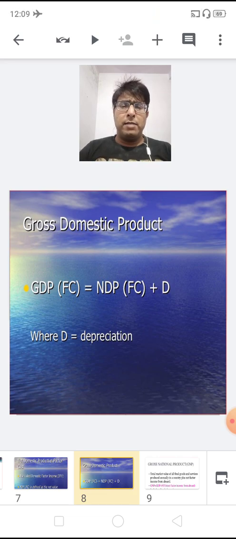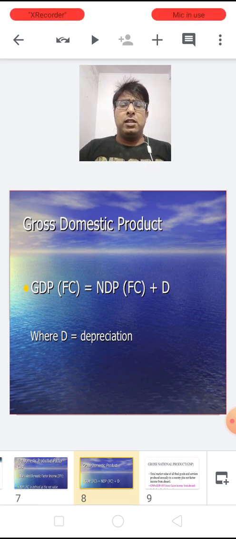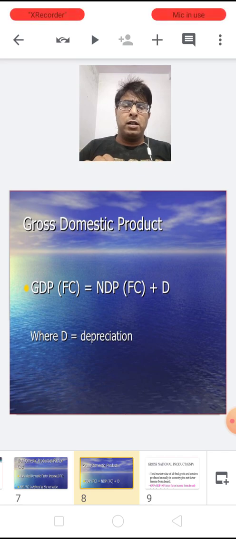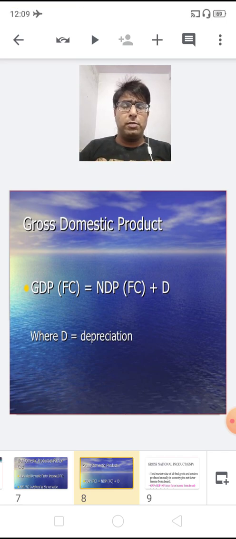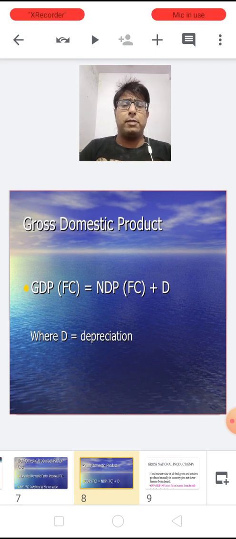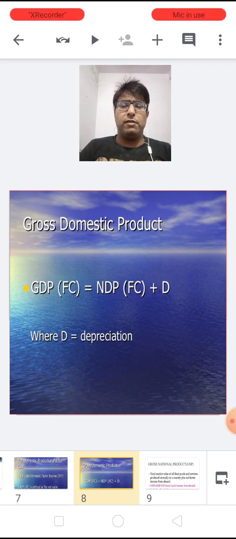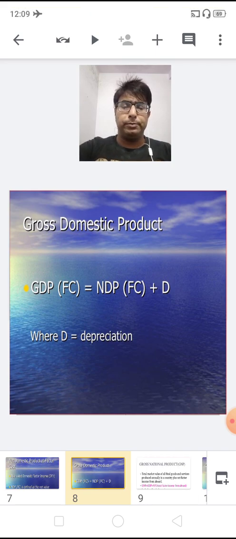There is only a difference of depreciation between gross domestic product and net domestic product. When calculating net domestic product, we subtract depreciation from gross domestic product, and to find gross domestic product, we add net domestic product plus depreciation, which is equal to GDP.